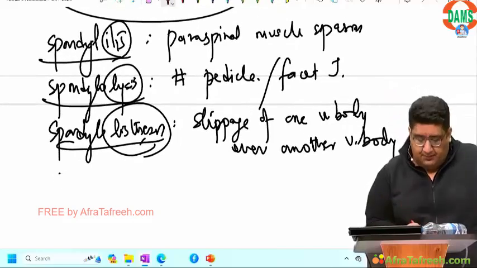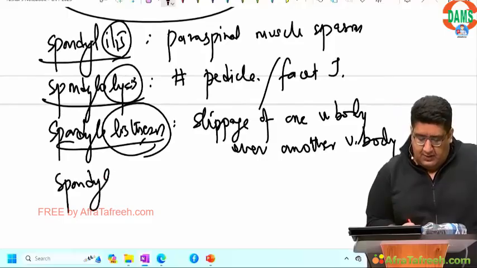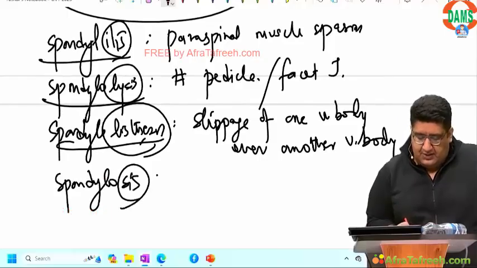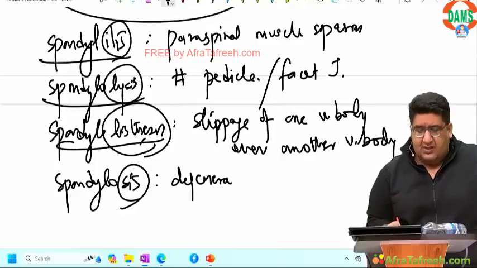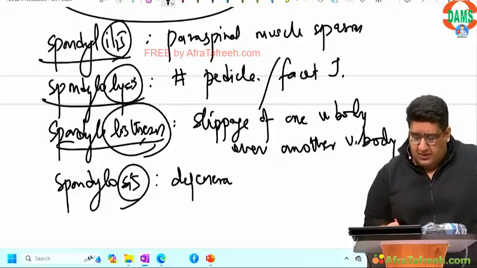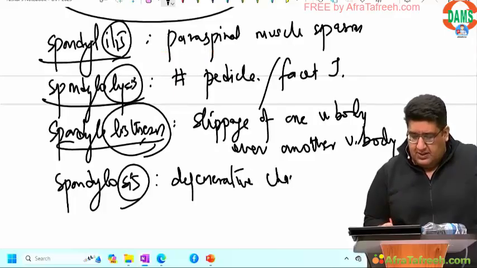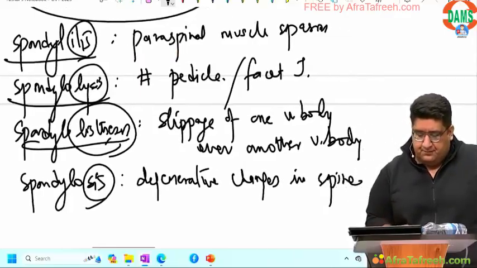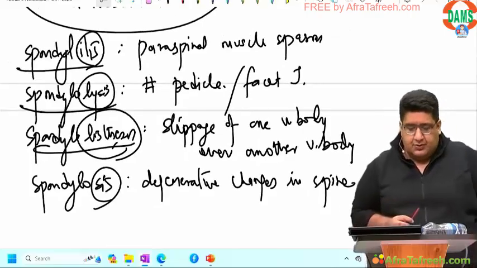Listhesis, slippage. If there are age-related changes, degeneration, which is happening in grandmother more than mother, mother more than us, then those degenerative changes in the spine, that is called as osis.